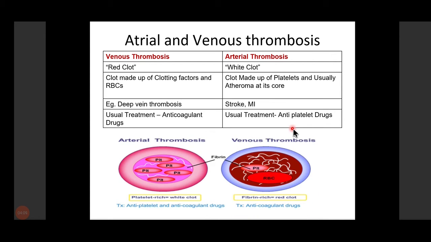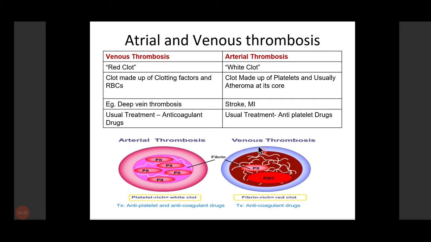This is the diagram, although the representation is opposite: venous is on the right side and arterial is on the left side. If you see the arterial thrombosis, there are many platelets and very little fibrin, which is formed as a result of the extrinsic and intrinsic pathways. Then the venous thrombosis is made up of RBCs, very little platelets compared to the arterial thrombosis, and a large amount of fibrin.